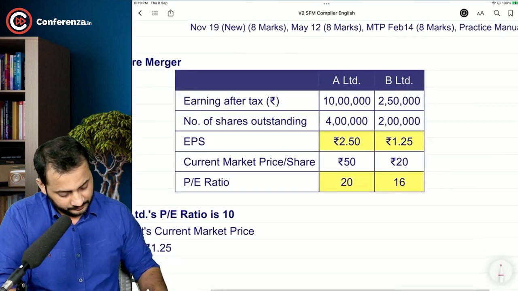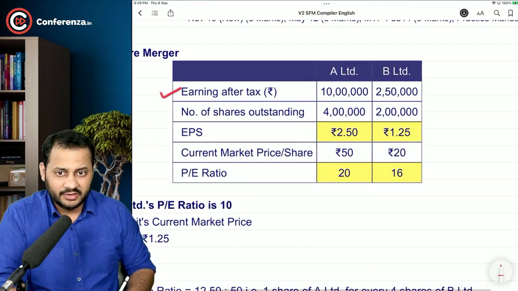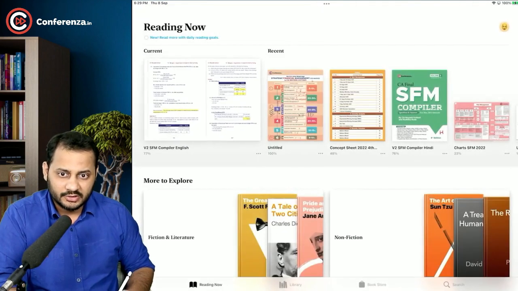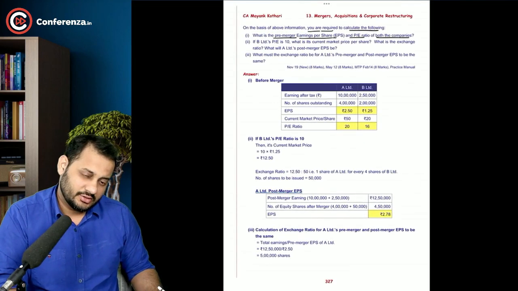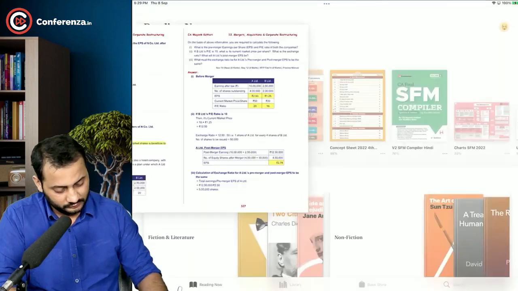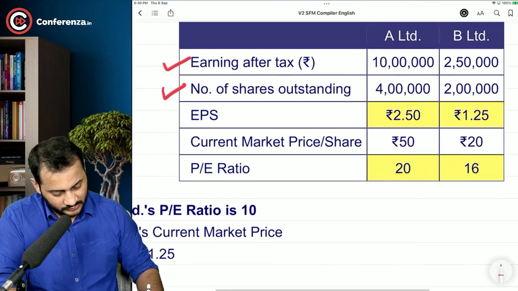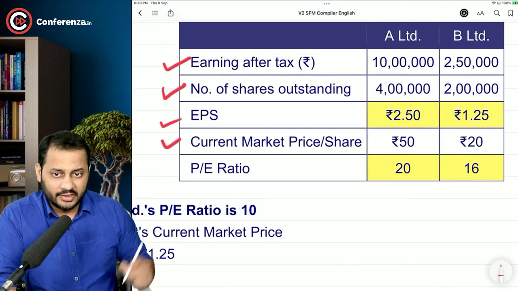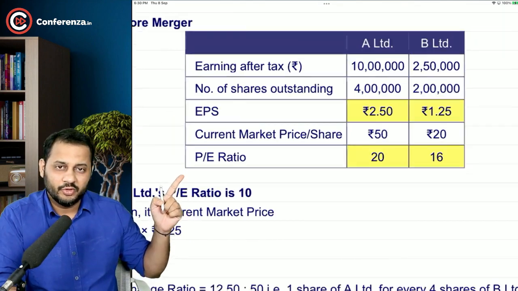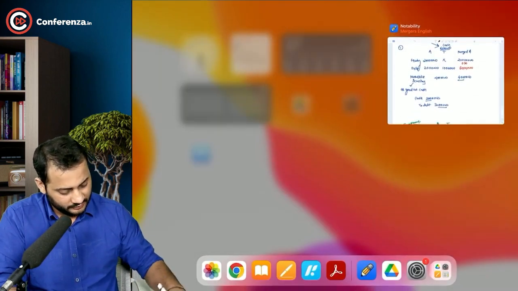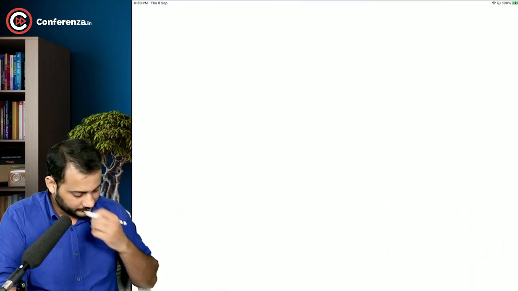Earning after taxes divided by number of shares of both the companies will give you EPS. And then EPS and market price combined with each other will give you the PE ratio.